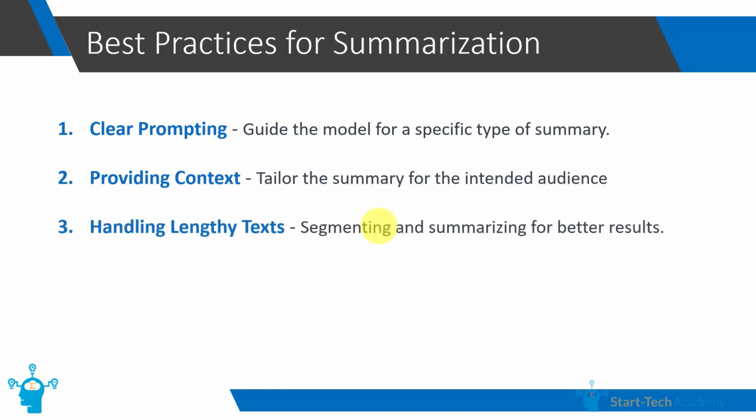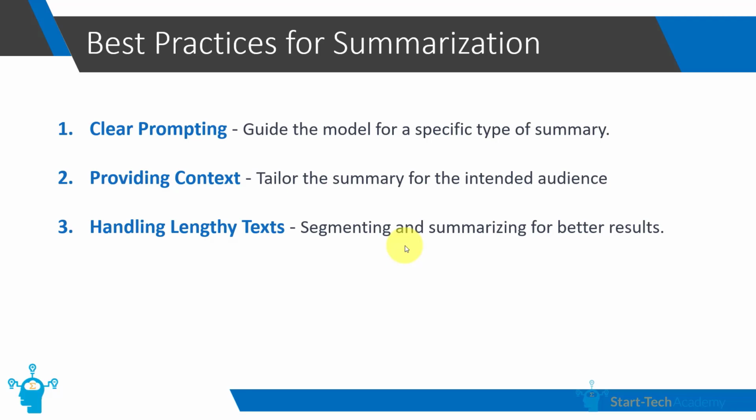The third best practice is about handling lengthy texts. So remember that every tool has its limits. With Google Bard, there is also a limit. This means if you have super lengthy text, you need to do some handling before feeding it to Google Bard. If your text is too long, consider breaking it into sections, generate summary for each section, and then these segments of summaries can later be joined together by Google Bard to get the final summary.